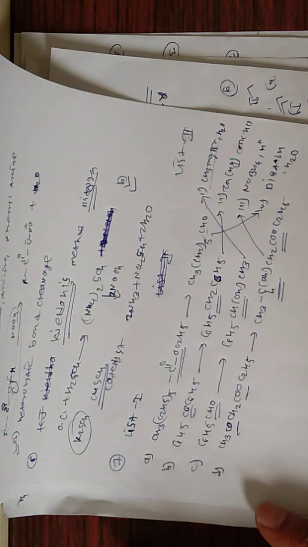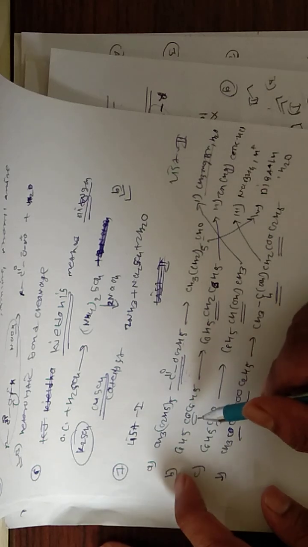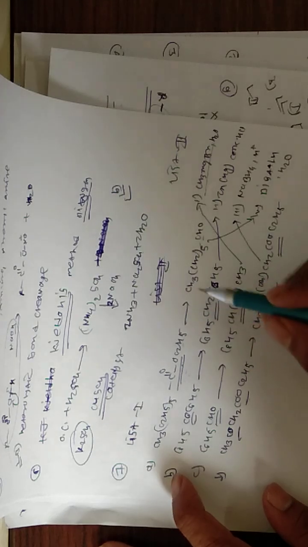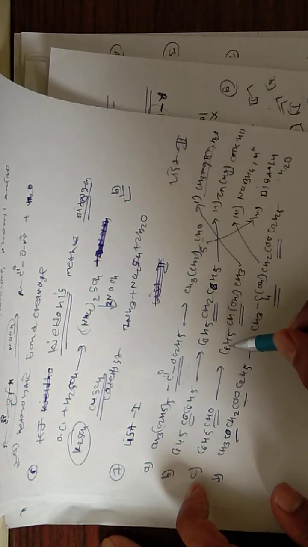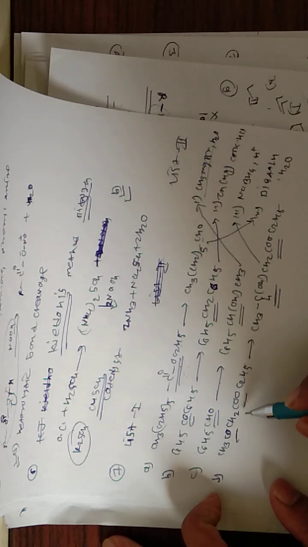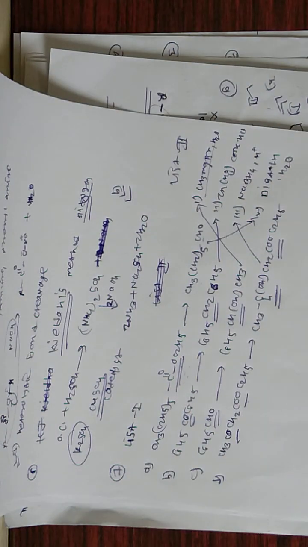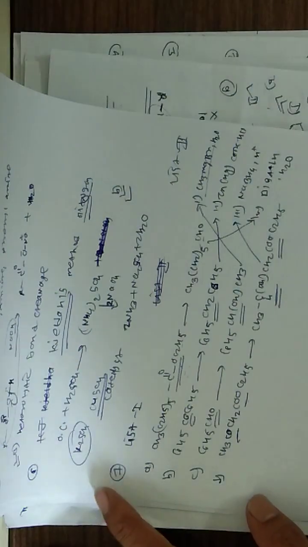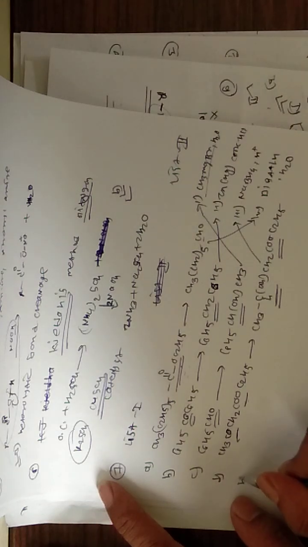So for the first reaction, DIBAL-H is used, for the second reaction, Clemmensen reduction, Zn-Hg and concentrated HCl is used, for the third reaction, Grignard reagent is used, and in the last reaction, NaBH4 is used, which selectively reduces only ketone and aldehyde groups, not the ester group. So the correct option of that question is B option. B option of that question is correct. So now the next question.